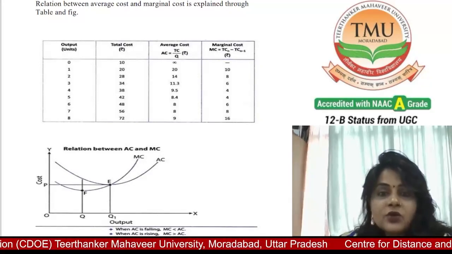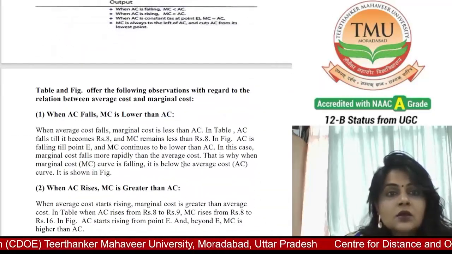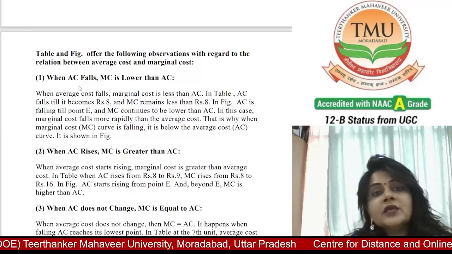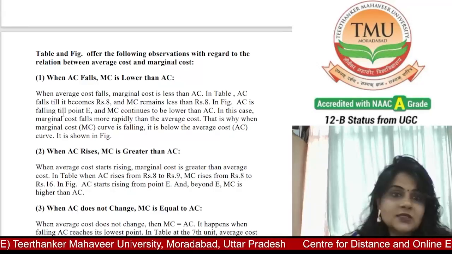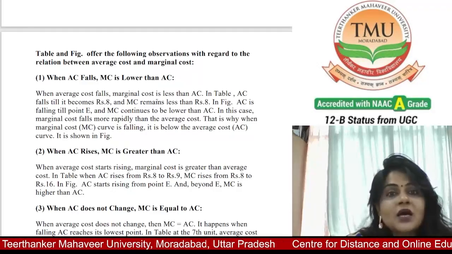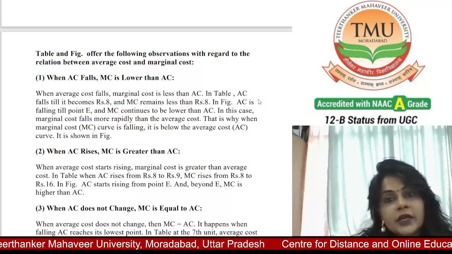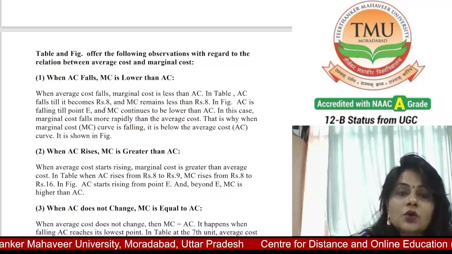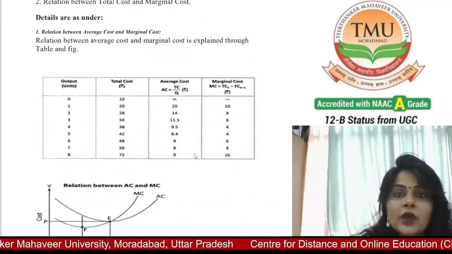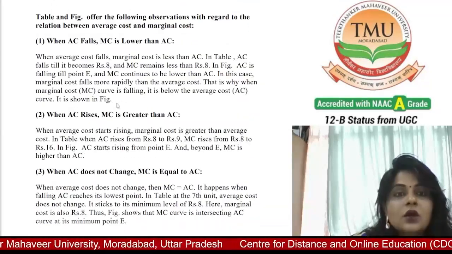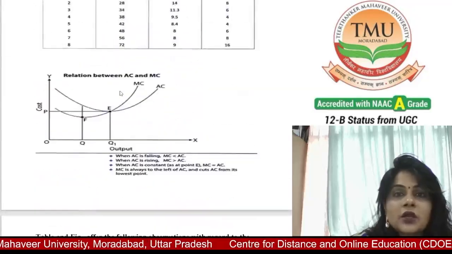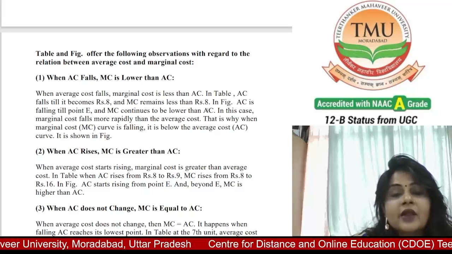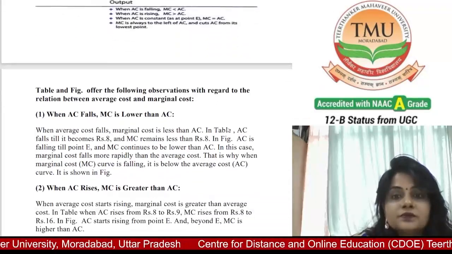Now we discuss when AC falls, MC is lower than AC. When average cost falls, marginal cost is less than AC. In the table, you can see AC falls till it becomes rupees 8. You see here when it becomes rupees 8, and MC remains less than rupees 8 in the figure.